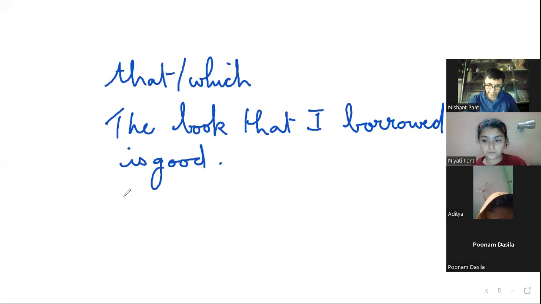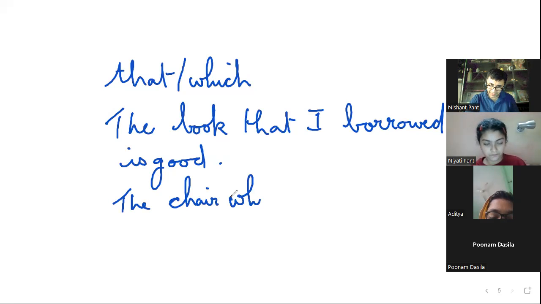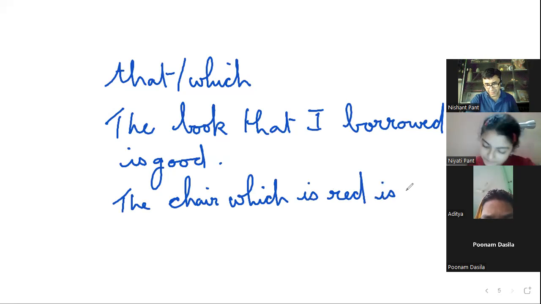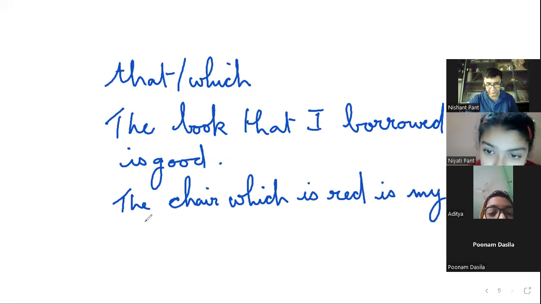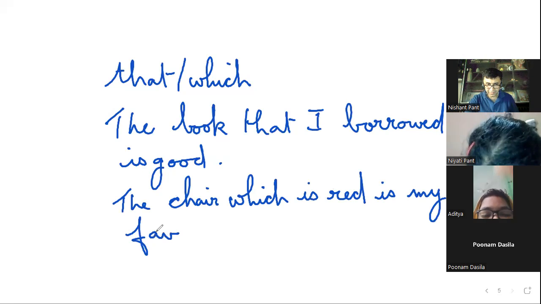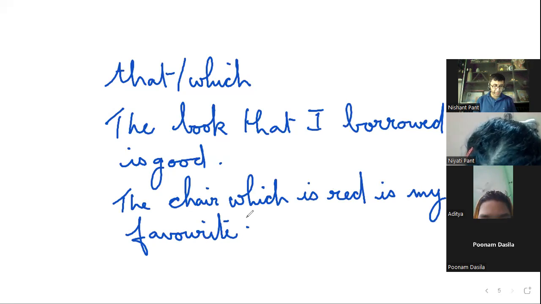The chair which is red is my favorite. Right, so they are also relative pronouns.